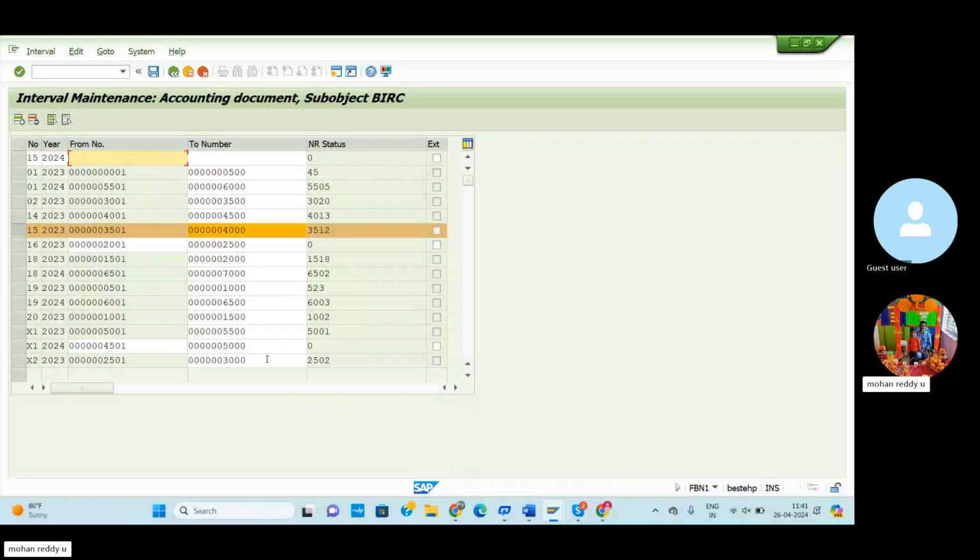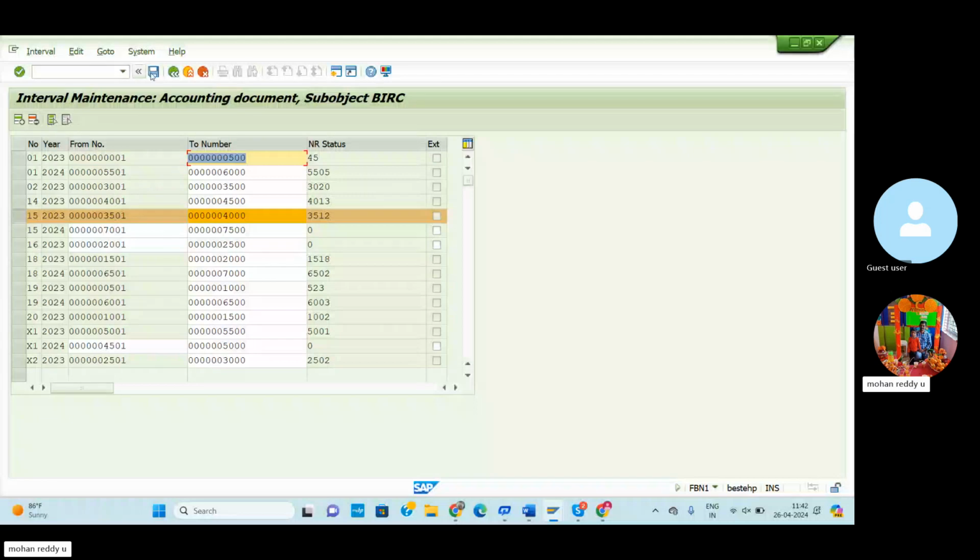So 7,000 is the highest number. 6,000, and 7,500 is not there. So 7,000 is the highest number. Now we can enter 7,001. 7,000 is already mentioned, so I enter 7,001, and 7,500 I can also enter. Here 7,500 I already entered. Then save.